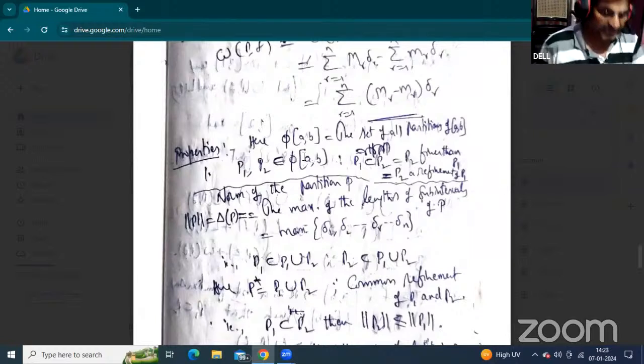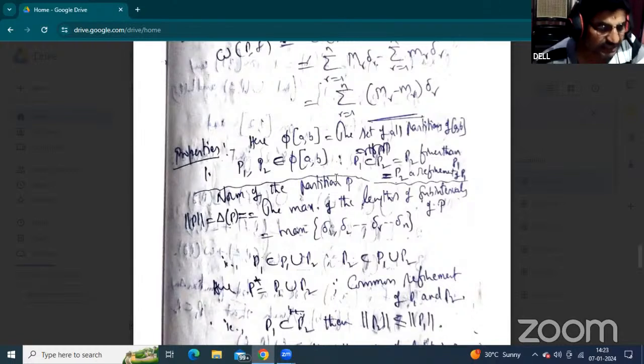Now, especially in this session, we have a function defined on the real line over the closed interval AB, and between the closed interval AB we have the partition points.